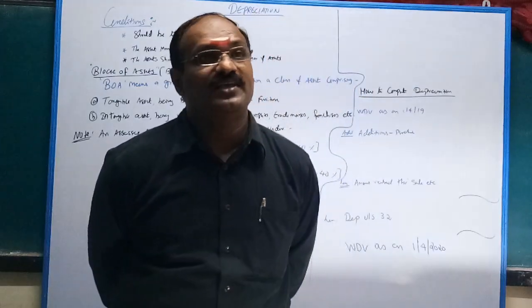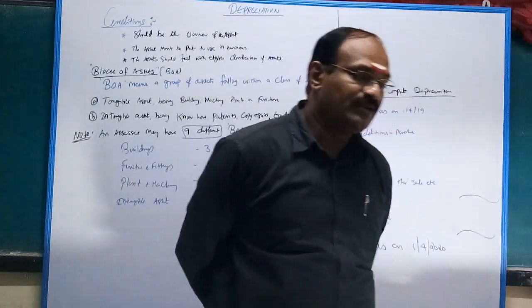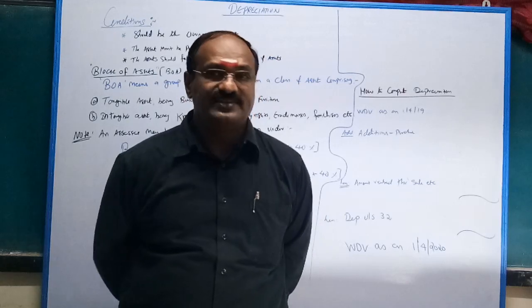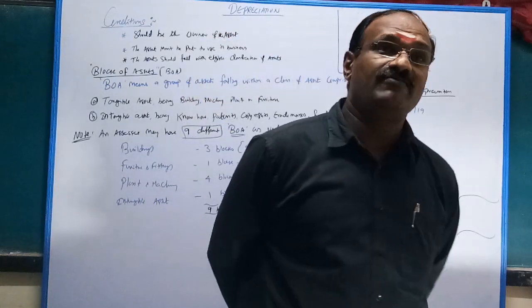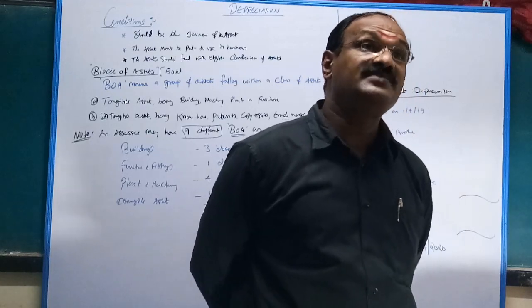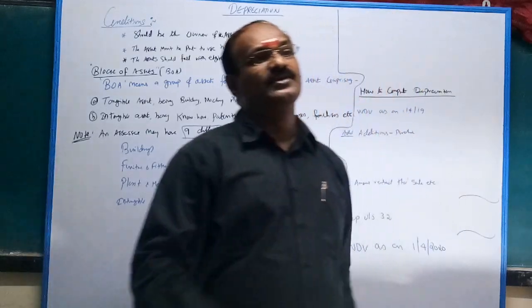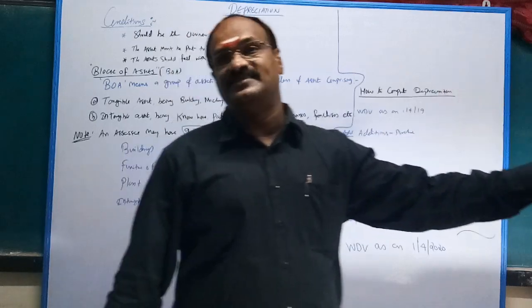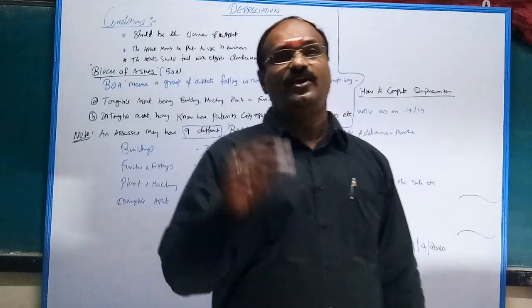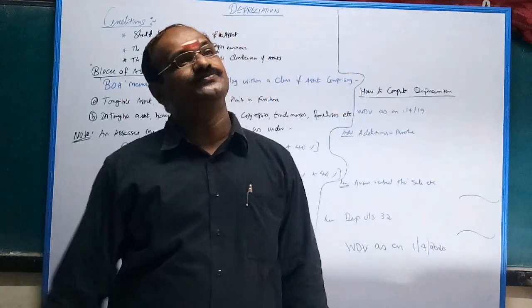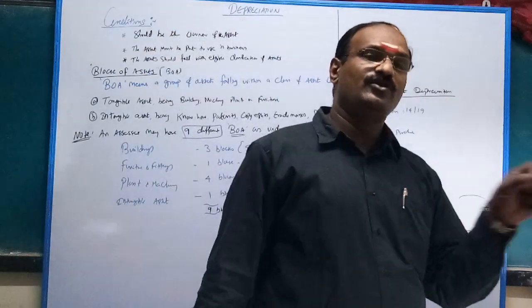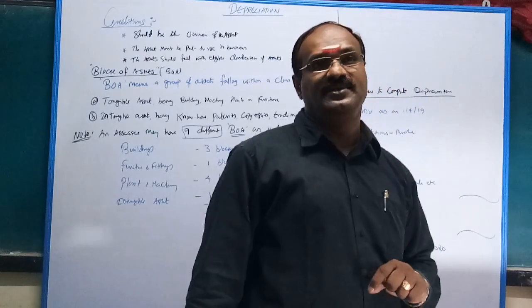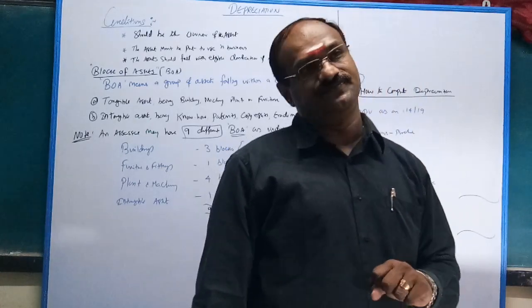If you put it to use in less than 180 days, this is very important. If the purchase date is given, then see the date. The date of purchase is irrelevant; put to use is very important. If you purchased more than 180 days ago, but put to use less than 180 days, you have to take into account the put-to-use date, not the date of purchase. So, if it is put to use less than 180 days, then you can claim half of the depreciation.